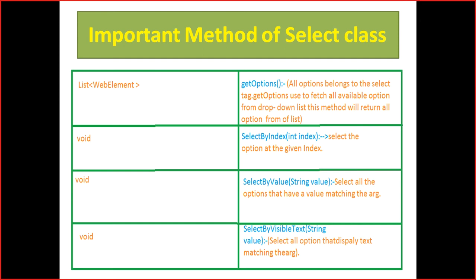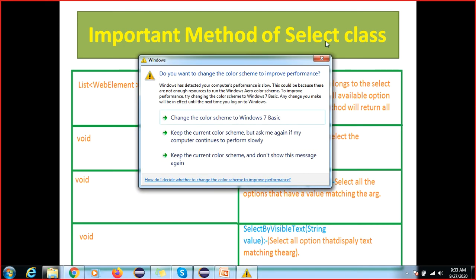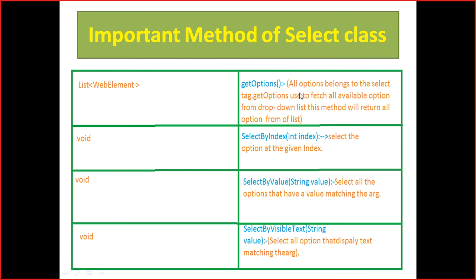Another method is getOptions. This is the same as when we captured all the elements, all the links, and selected only one link. It will store all the drop down options and return a list of web element type.